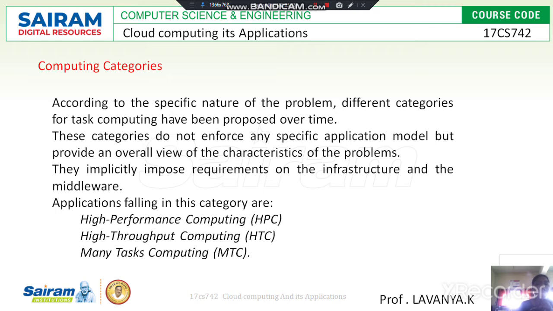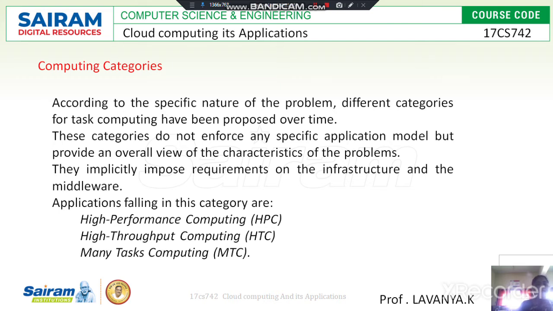Then what is HTC, the high throughput computing system? The high throughput computing system needs to provide robust and reliable operations over the network, or over the environment.